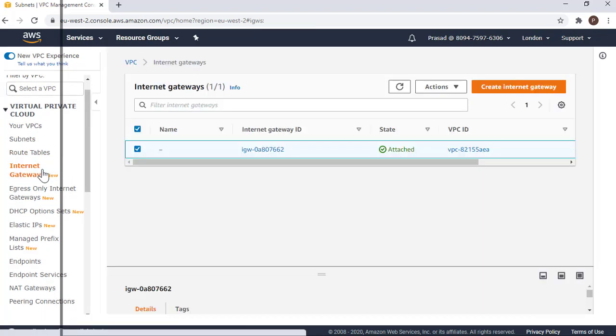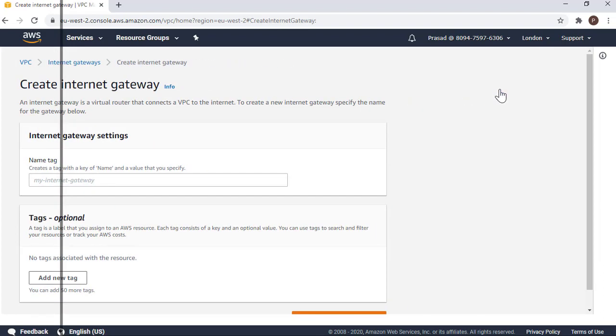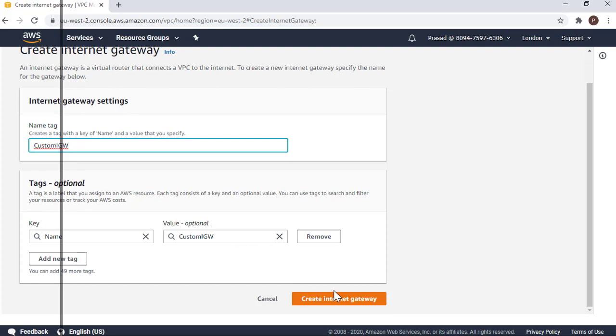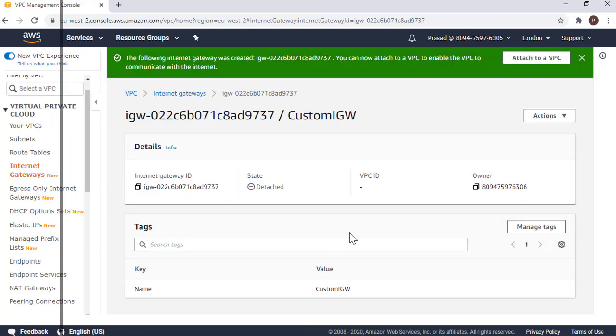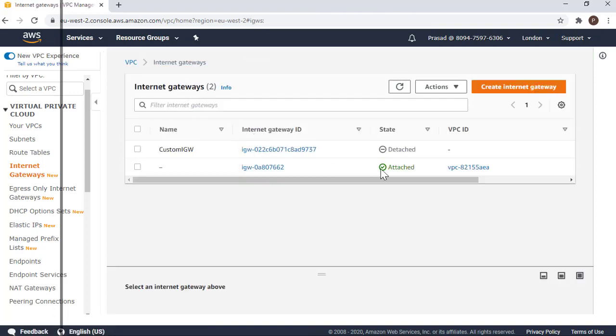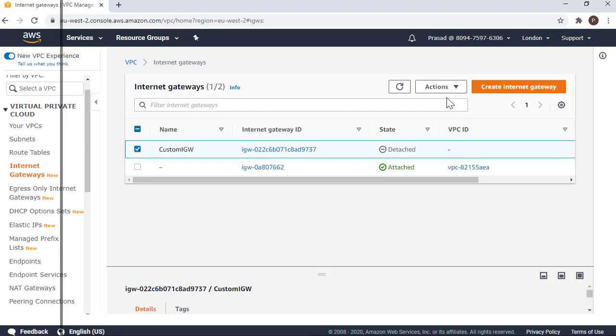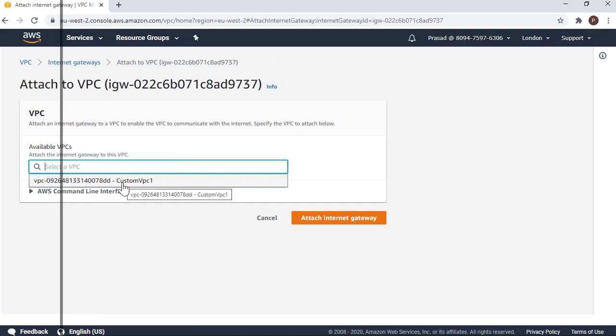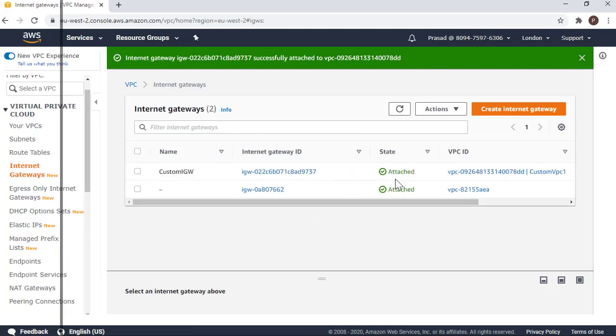Now, let's attach an internet gateway. So I'm going to create an internet gateway. I would say custom internet gateway. I'm going to create the internet gateway, and that's pretty much it. But here, if you see, this particular gateway is not attached, so it is detached as of now. So I can select it and attach it to a VPC, and I'm going to attach it to the custom VPC. If you see, now this is attached.